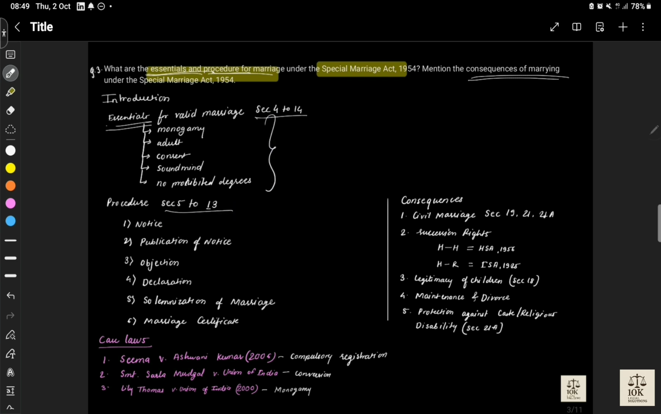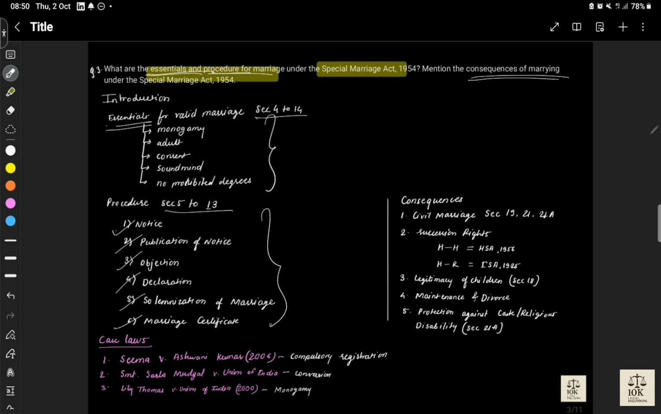And sections 5 to 13 talk about notice. There must be notice of marriage, then publication of notice. If any party has any objection to the marriage, then what is the concept of declaration of the marriage, solemnization of marriage, and a marriage certificate. These are certain points that must come in our answer.